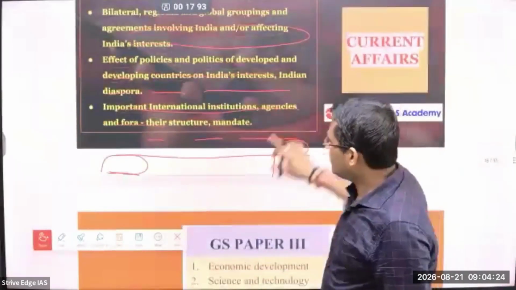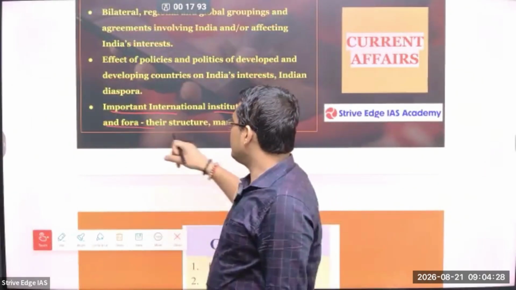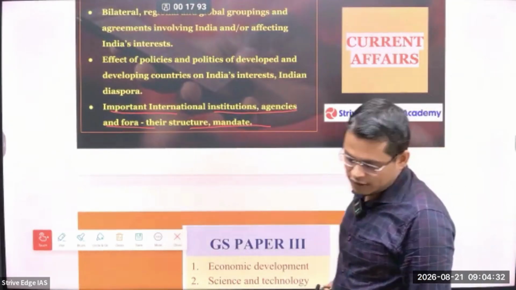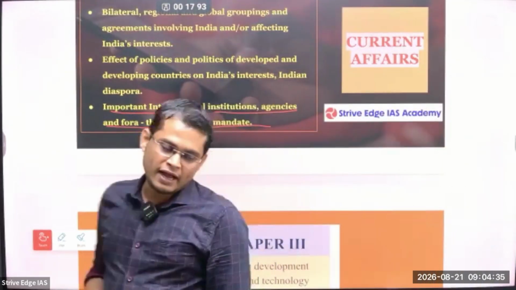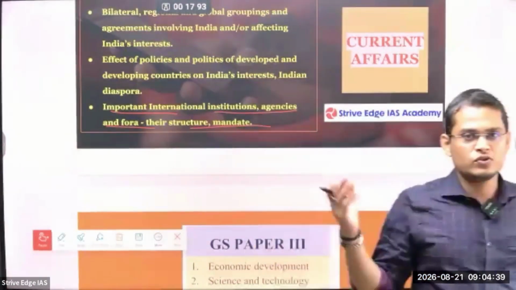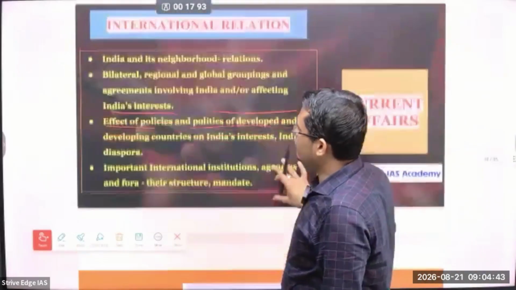So, important international institutions, agencies and fora, their structure and mandates. For example, WTO, World Health Organization, World Bank, IMF. Under which treaty they were formed, what their significance, role and responsibility are, all these questions they can ask. So here we are going to study all these things.